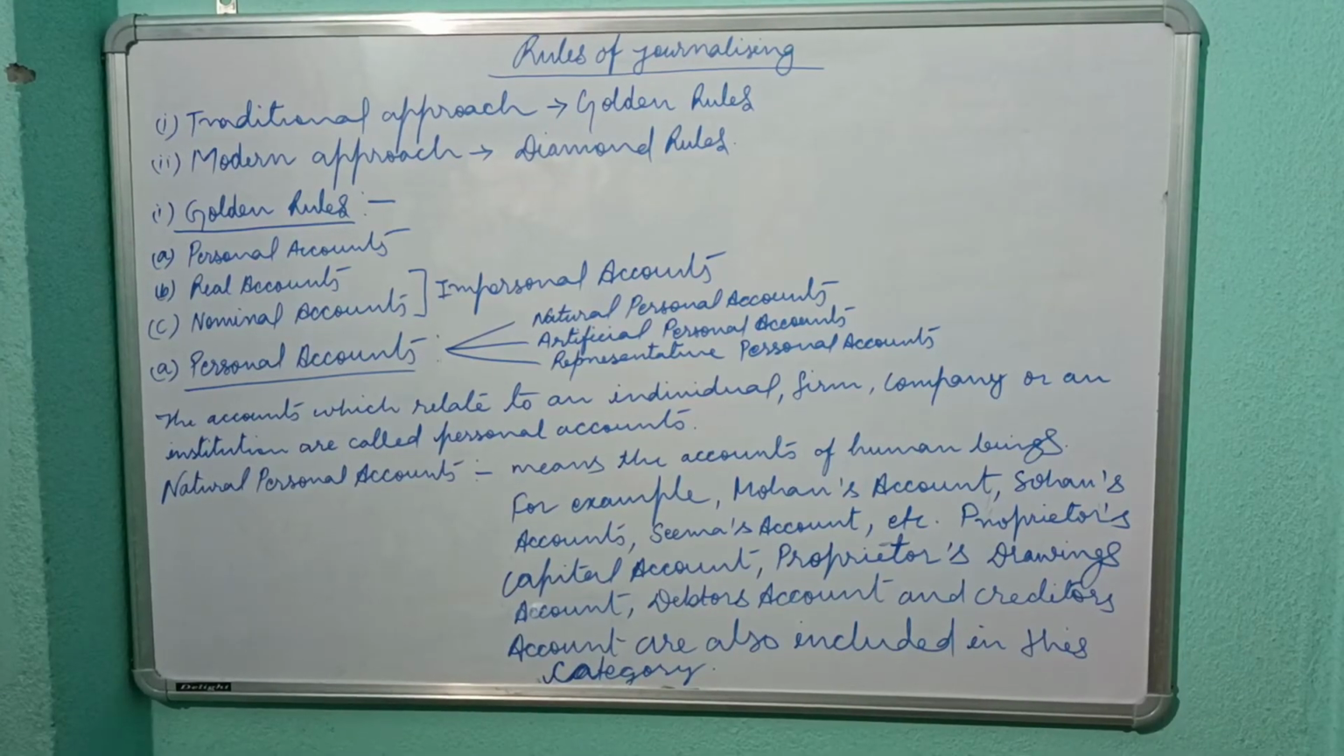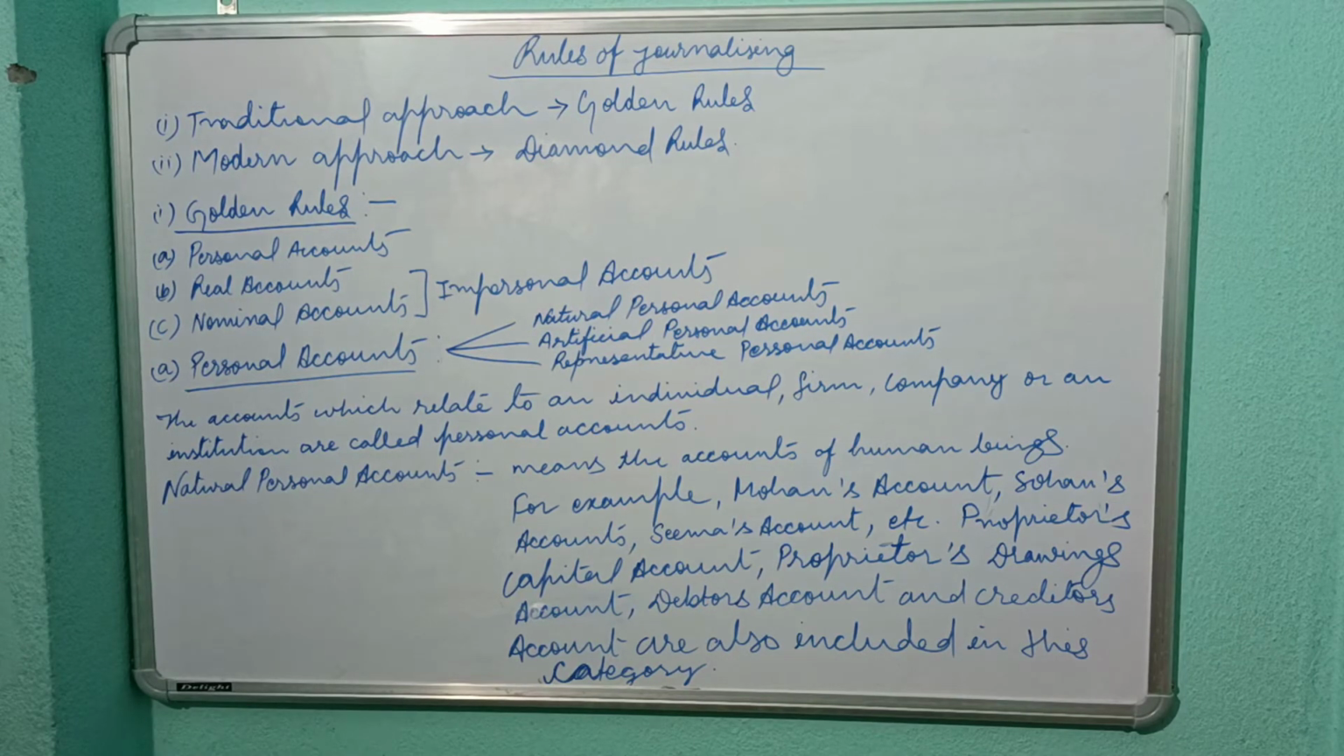There are two types of approach for making journal entries. Here I have given the heading rules of journalizing, in which I have mentioned the traditional approach, and second is the modern approach. Traditional approach is also called golden rules, and modern approach is also called diamond rules. Now I will come to golden rules.